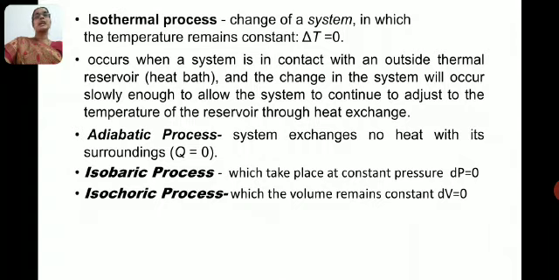The next one is adiabatic process. In this process, the system exchanges no heat with its surroundings, that is delta Q is equal to 0. Next one, isobaric process. In isobaric process, the pressure remains constant, dP is equal to 0, and the other variables, volume and temperature, are changed. Isochoric process is a change of a system in which volume remains constant, dV is equal to 0.